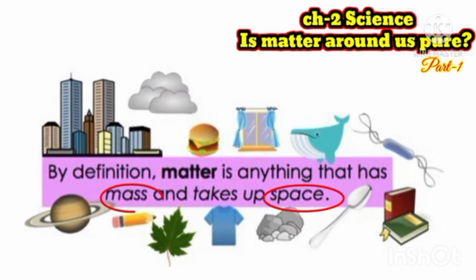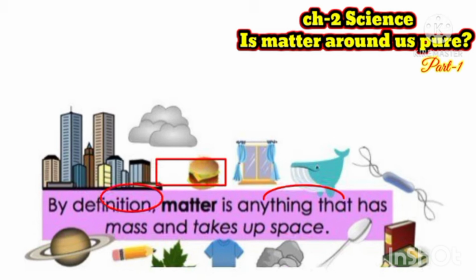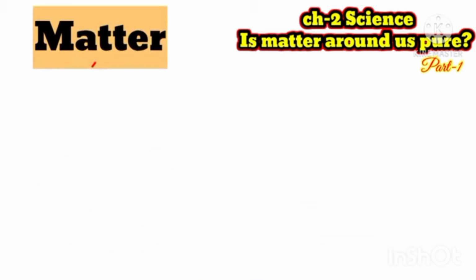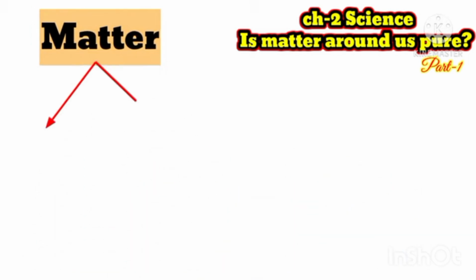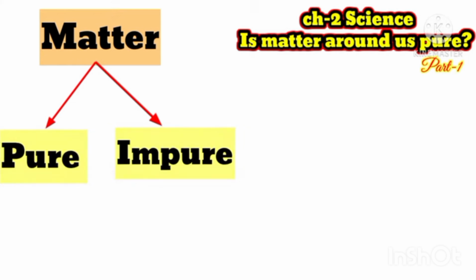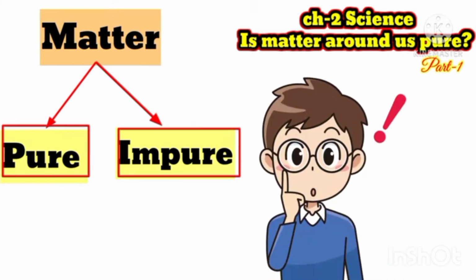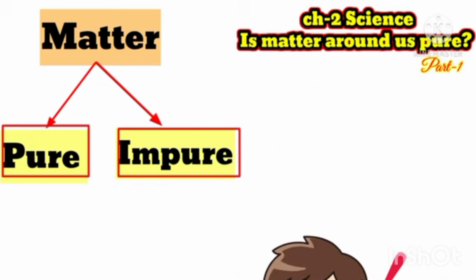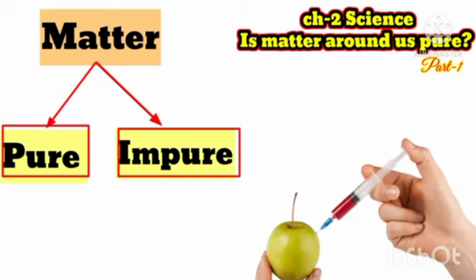So, as we know, anything that occupies space and has mass is known as matter, right? Whether it is visible or not visible, if the substance occupies space and has mass, it is matter. Matter is classified into two categories on the basis of chemical properties: pure and impure substances. Now, we are going to learn about pure and impure substances.